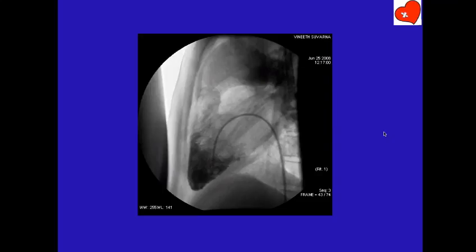There the ring will be hypoplastic. Which ring? Valve ring, sir. Annulus. It's called annulus, not ring. Only artificial valves are called ring. Natural valve we call annulus. Yes, sir. And there will be absent post-stenotic dilatation of pulmonary arteries, sir.